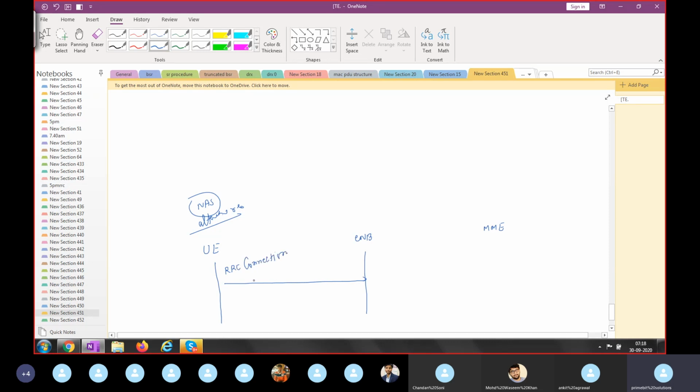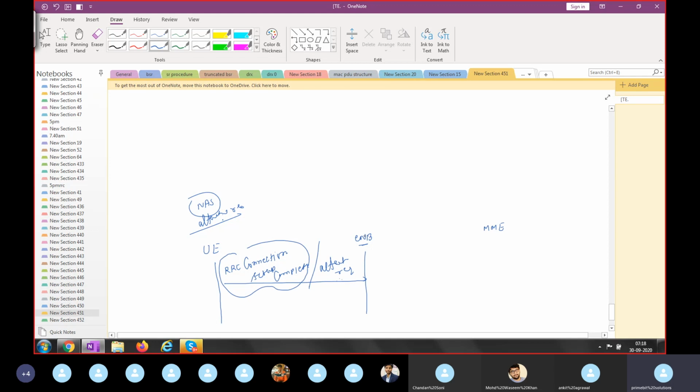Right now, please don't try to understand what RRC connection setup complete is. This time I'm only showing the proof. This is the radio protocol message, and within that radio protocol message, your core protocol message is encapsulated. As we know, E node B does not have the core protocol, meaning E node B cannot understand what is attach request. But E node B has the radio protocol, so E node B will understand this message.